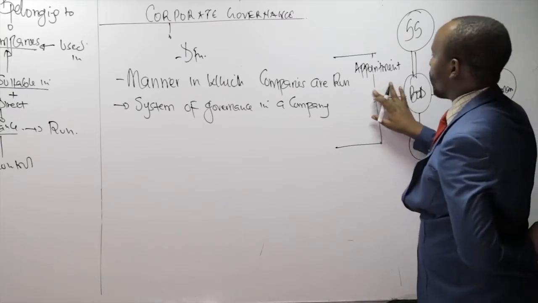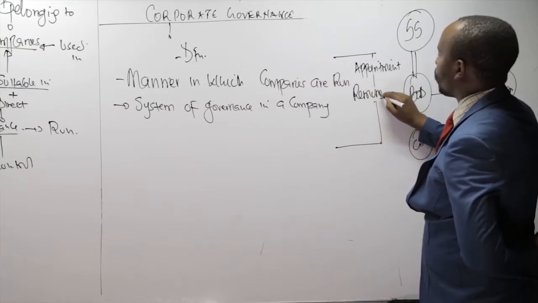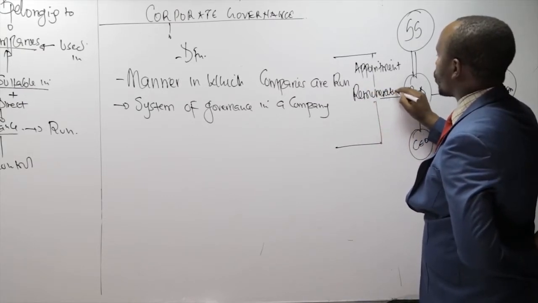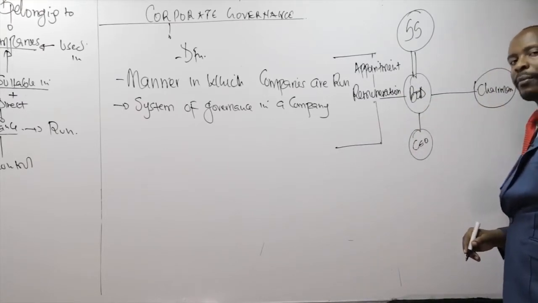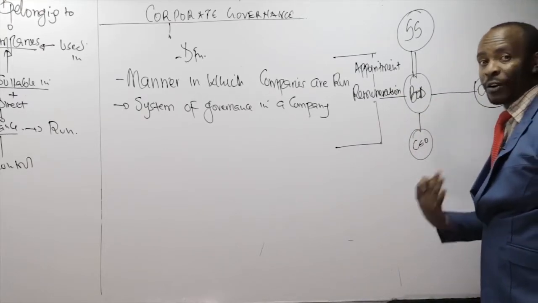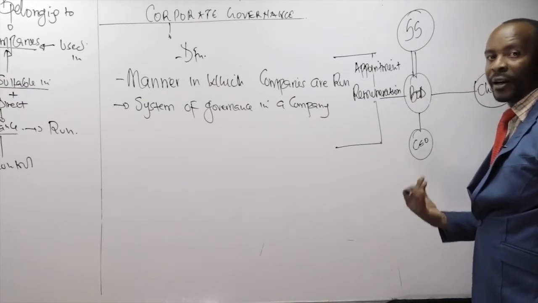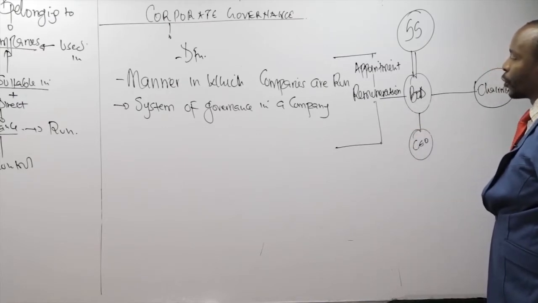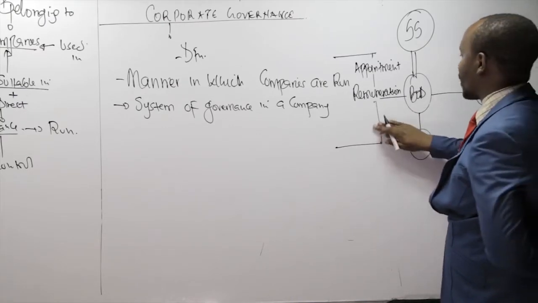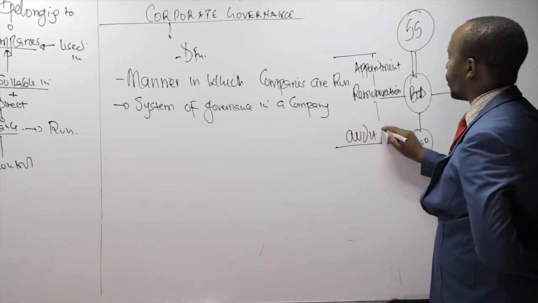Did you know that in a company we have a small committee called remuneration that's supposed to be fixing remuneration of the what? The senior employees and employees in the company, including the management. We don't want a scenario whereby people are fixing themselves hefty salaries at the expense of the shareholders. And that's why we appoint a small group called the Remuneration Committee. But there is another committee which is very, very crucial, referred to as an audit committee.